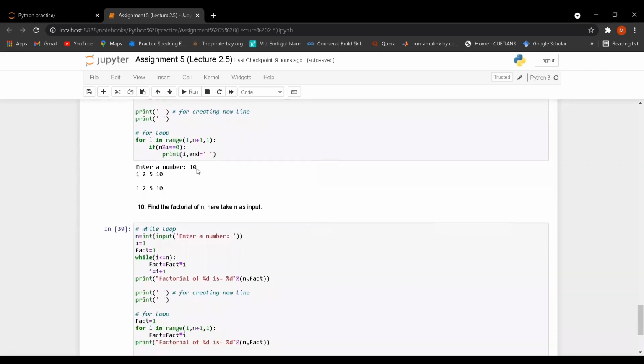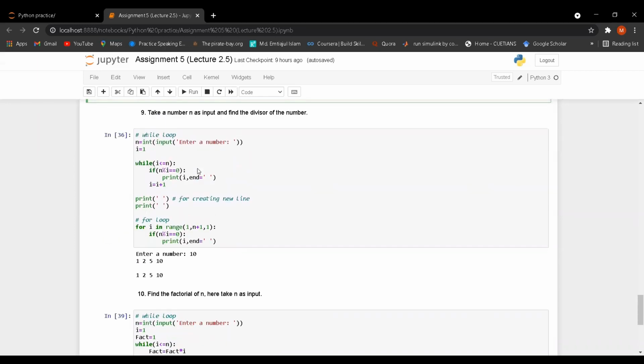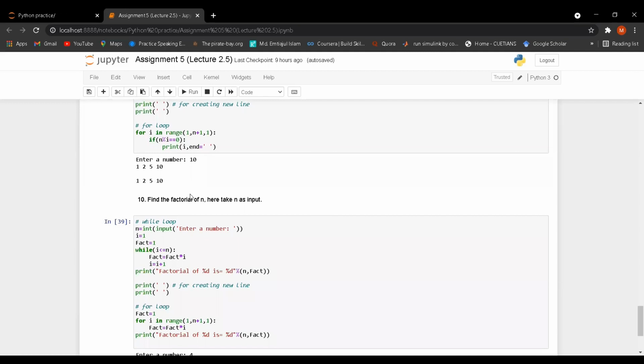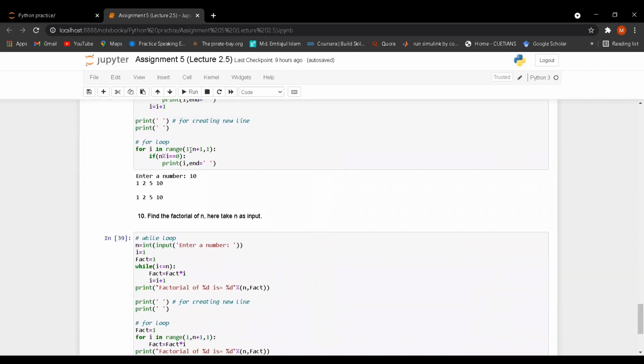So if we take 10, then the divisors are 1, 2, 5 and 10. Each and every number in this row is a divisor of 10. For the for loop, I have taken the initialization as 1. The condition is n plus 1 and the increment is 1, with the same if condition and the same print function.